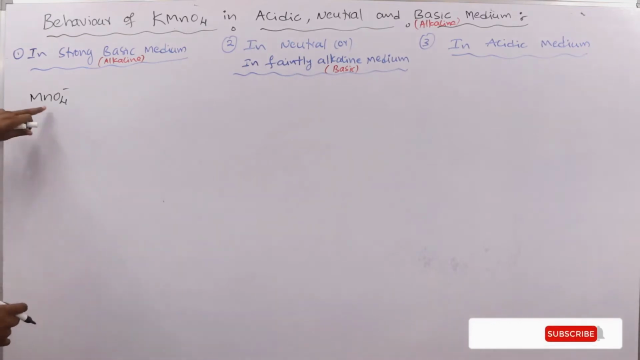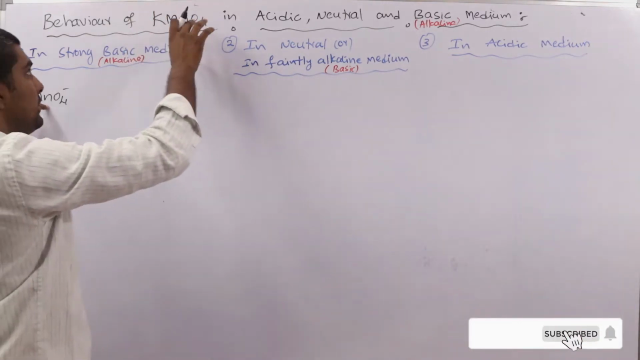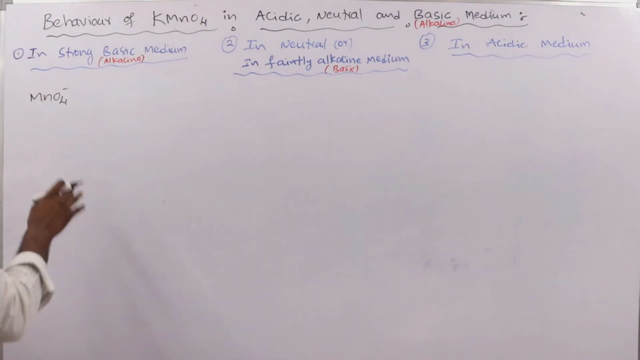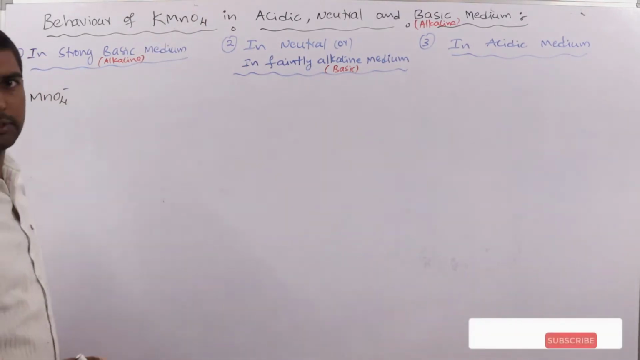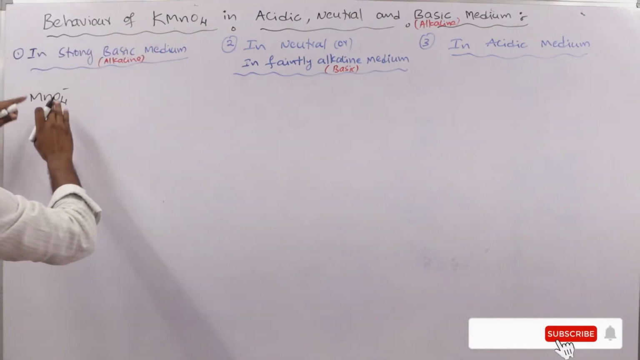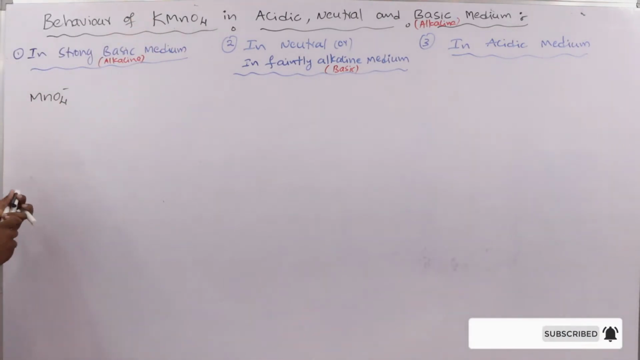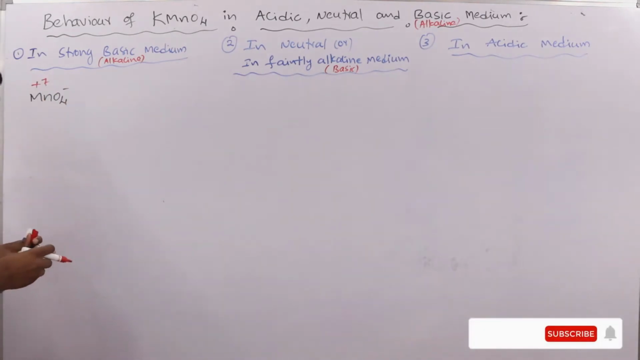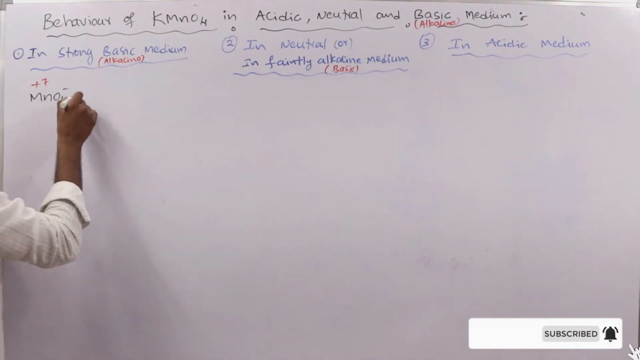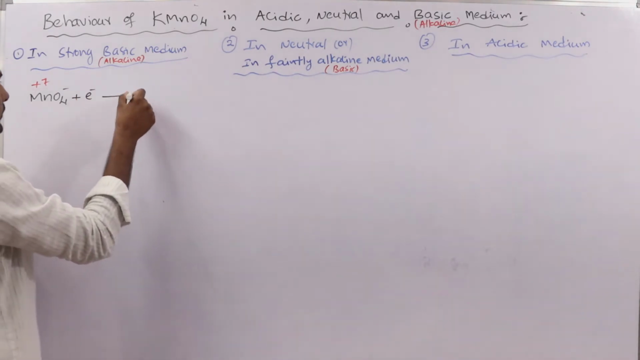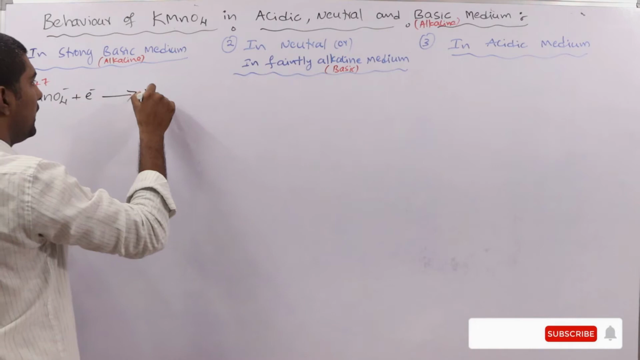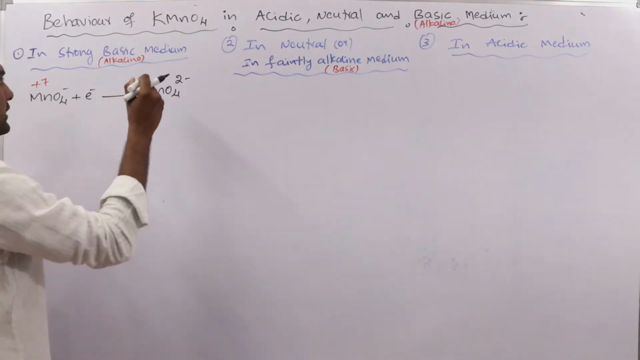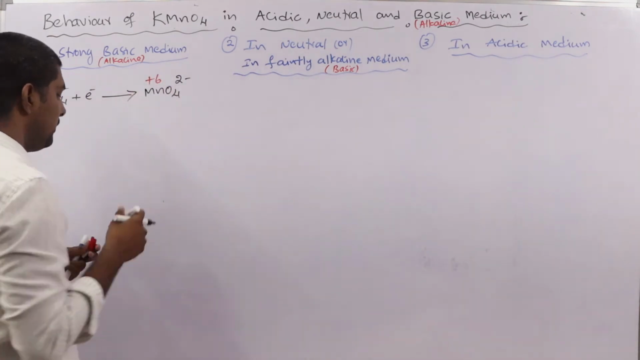We are taking permanganate. This is potassium permanganate. It exists as K plus and MnO4 minus, so let us discuss only ionic equations. Here in MnO4 minus, what is the oxidation state of manganese? Plus 7. In basic medium, this will take one electron and change to MnO4 2 minus. So here the oxidation state of manganese is plus 6.